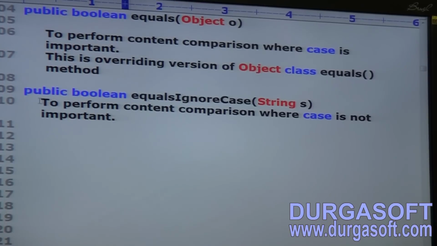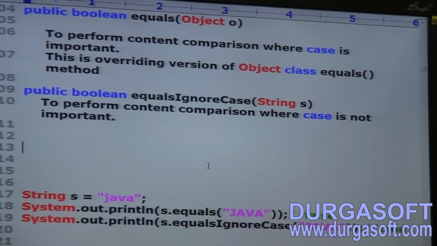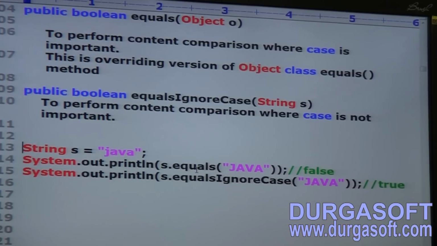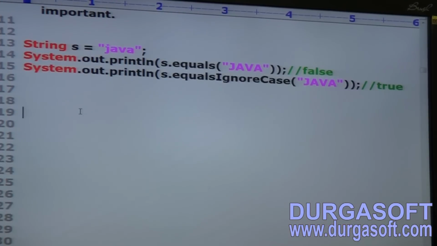Now, better to go for a simple example also. See this one example. String s is equal to "java". System.out.println(s.equals("JAVA")) with capital letters. Have you observed what the answer is? First case false.